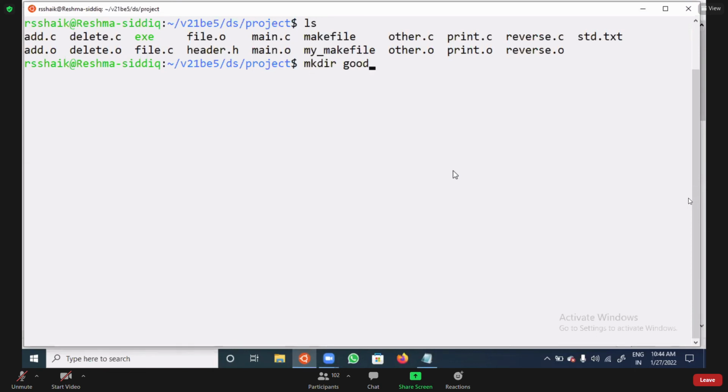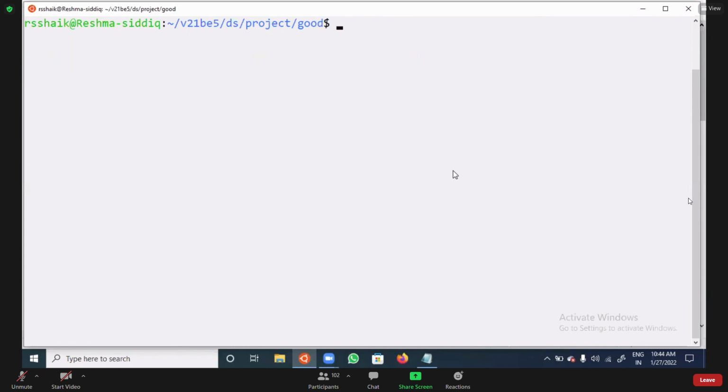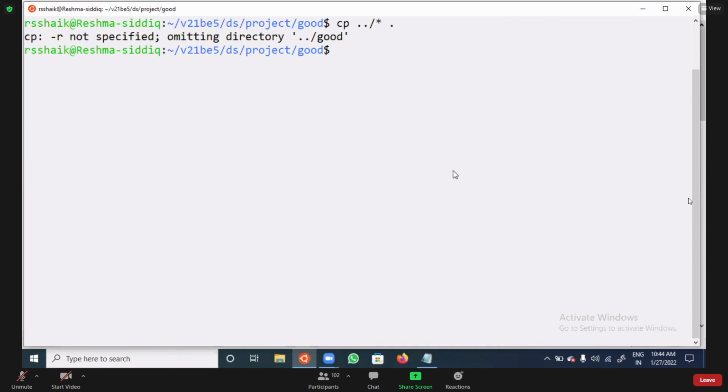In this directory, there are so many files. Now you can see, if you want cp /star 2 dot, cp -r is not specified for one thing, directory. Okay.